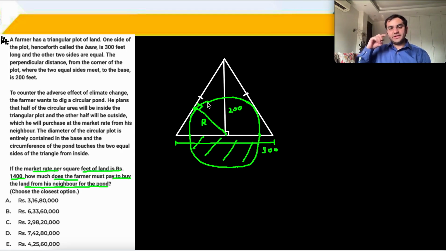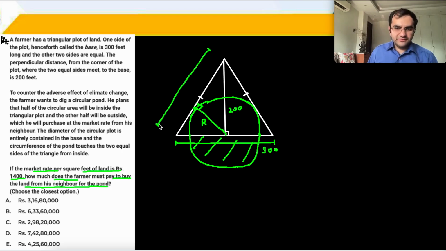I can call it the radius of this particular circle. ठीक है. Chalo. So now I need to find out the radius and then we are done. I want to calculate this particular length. Let's call it small a.